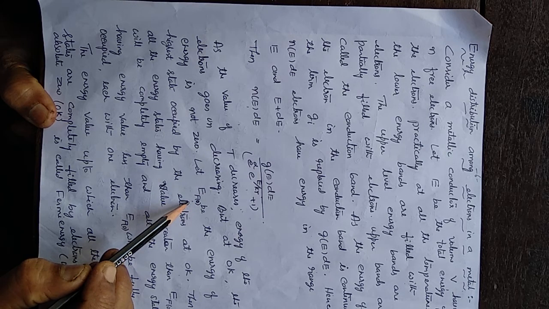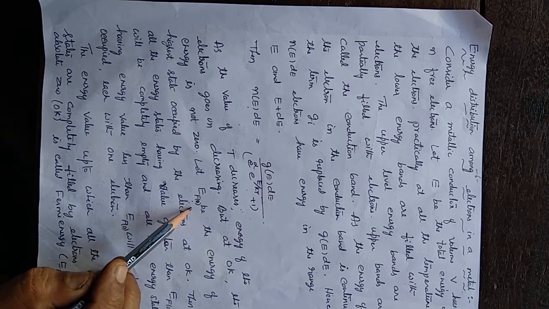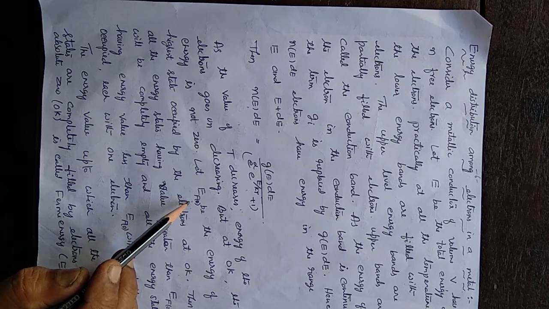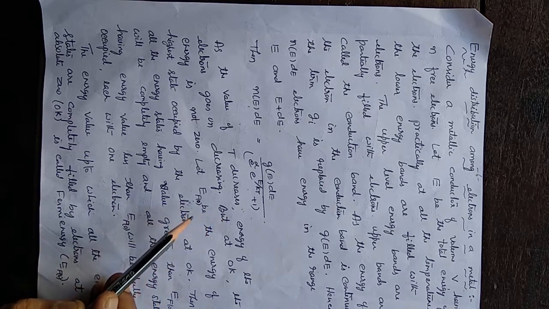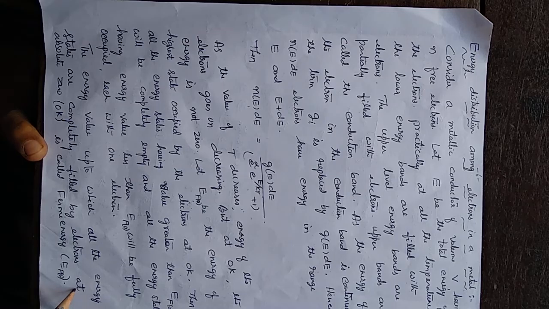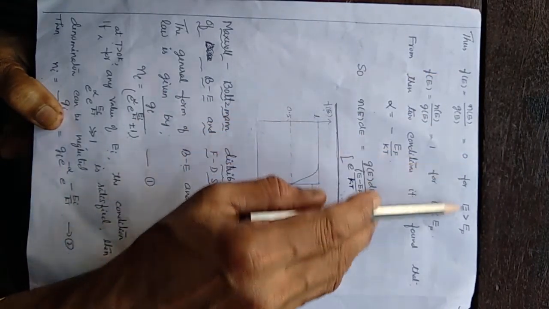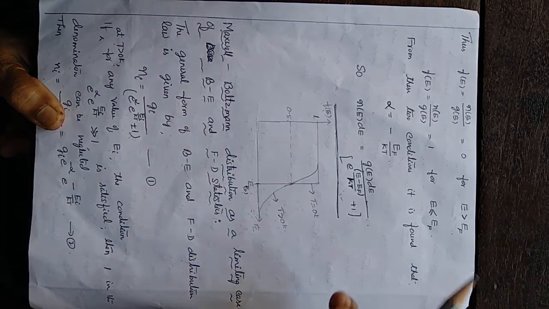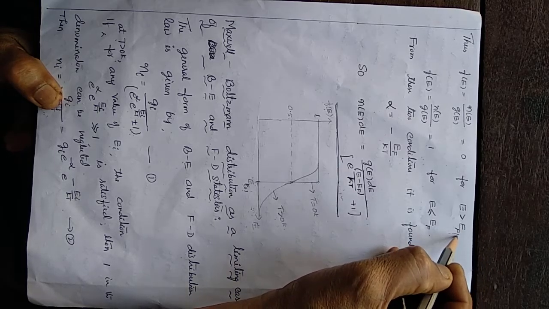This energy is the energy corresponding to the highest occupied state. It is called the Fermi energy. All the levels up to EF of 0 are completely filled, and all the levels above EF of 0 are completely empty at absolute 0. What is Fermi energy? The energy value up to which all the energy states are completely filled by the electrons at absolute 0 is called the Fermi energy. So, the probability of occupation is 0 for the energy levels above Fermi energy, and it is 1 for the levels less than EF of 0.